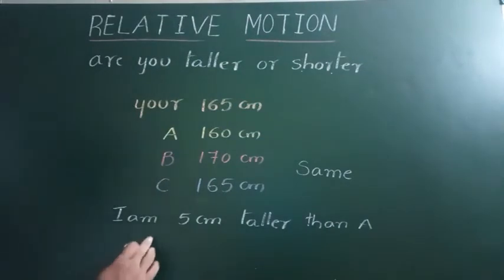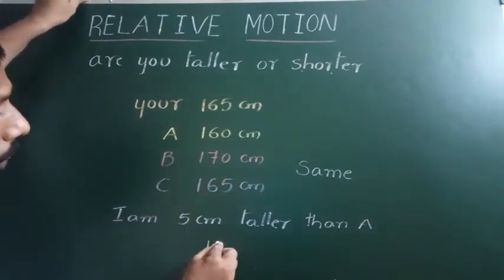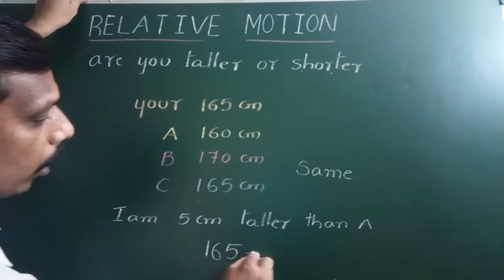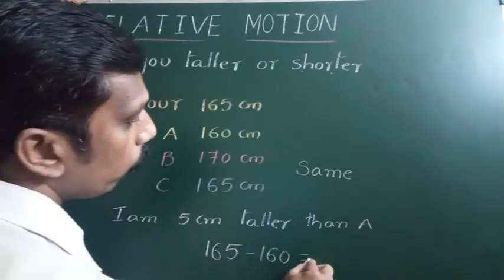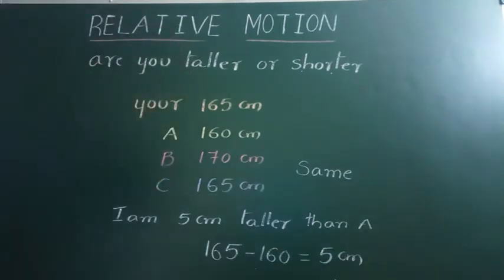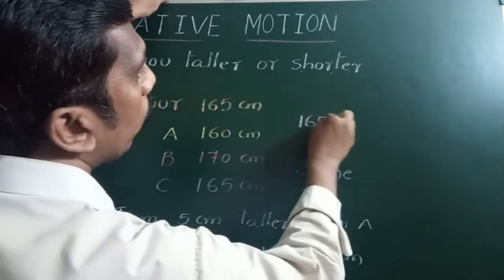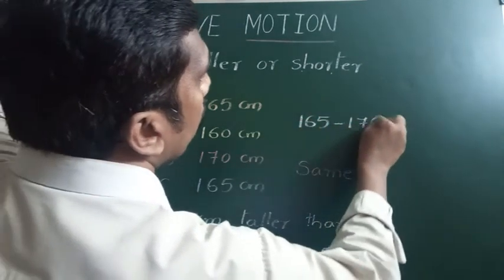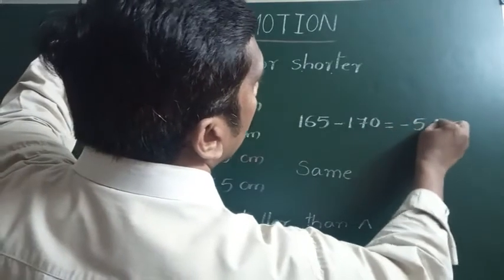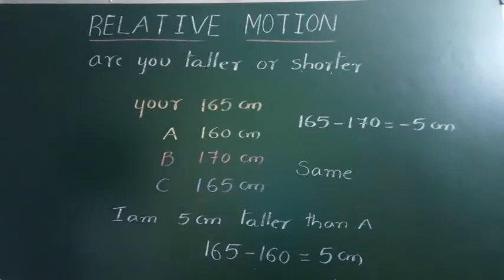To answer like this, you are subtracting person A's height from your height: 165 centimeters minus 160, then you get 5 centimeters. You got a positive answer. Positive means you are taller. Suppose you compare with person B, you subtract person B's height from your height: 165 minus 170 is equal to minus 5 centimeters. Here you got a negative answer. Negative answer means you are shorter, 5 centimeters shorter than person B.